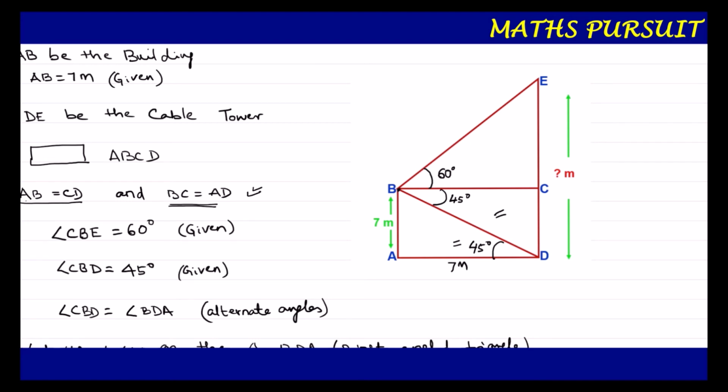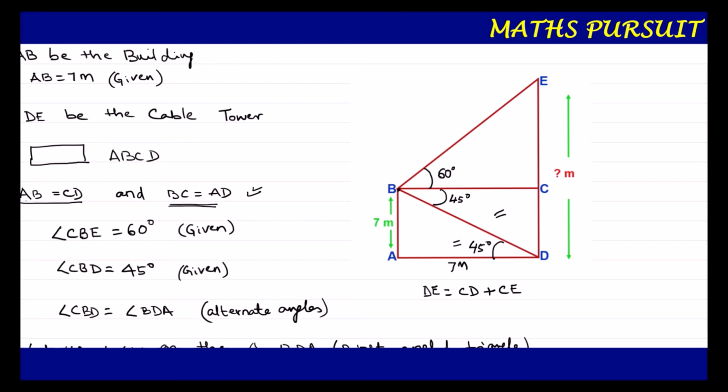I can write DE is equal to CD plus CE, nothing wrong is going to be there, because DE is the total height. Out of the total height, we have CD plus CE, which forms DE.